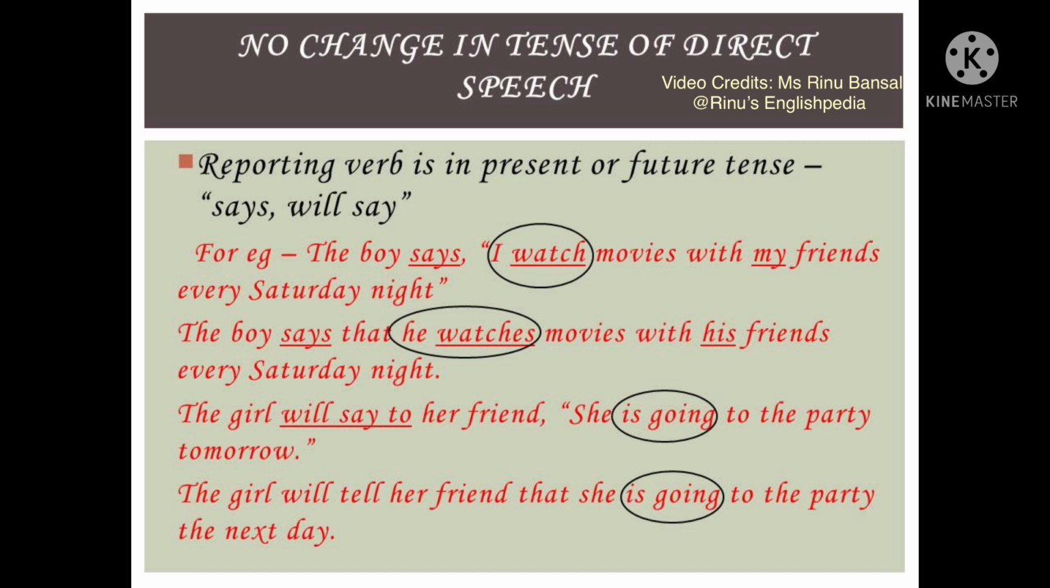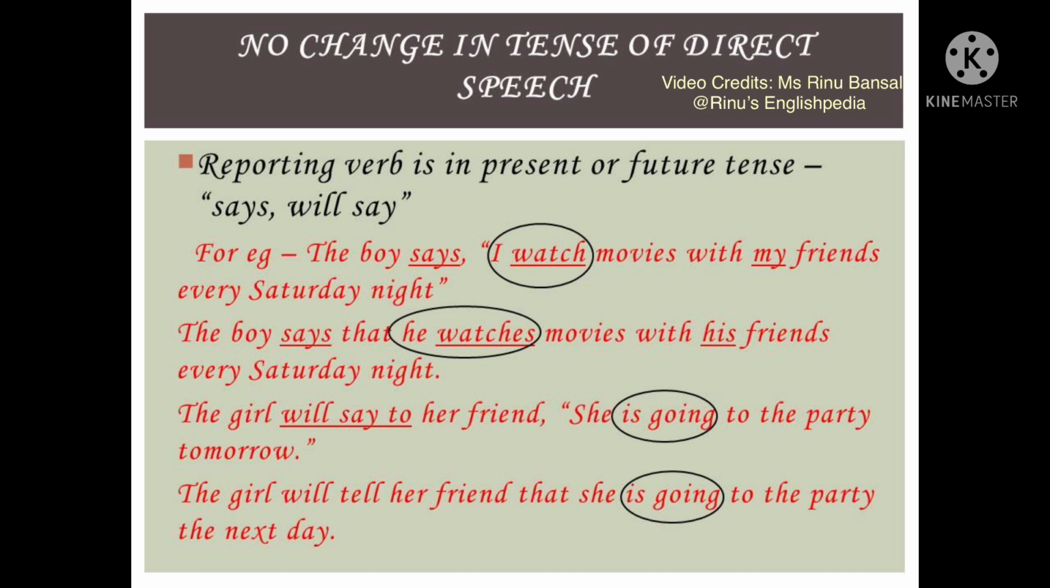Over here, the verb watch has become watches, but this is not a change in the tense of the verb. This is a change according to the subject verb agreement. In the first sentence in direct speech, we had I, which goes with the verb watch, but in the indirect form, we have the pronoun he, which needs the verb watches.